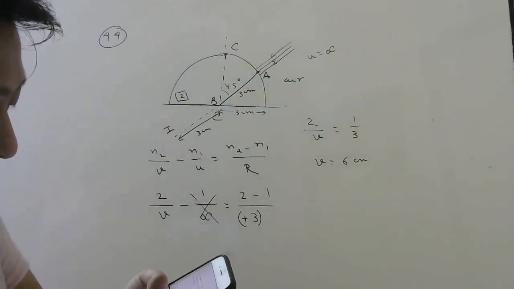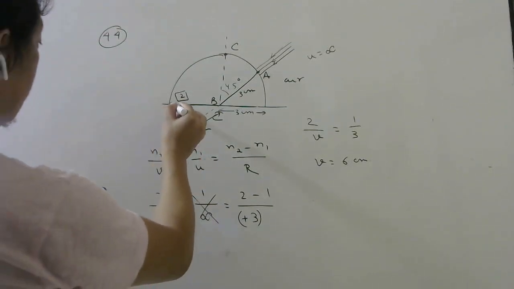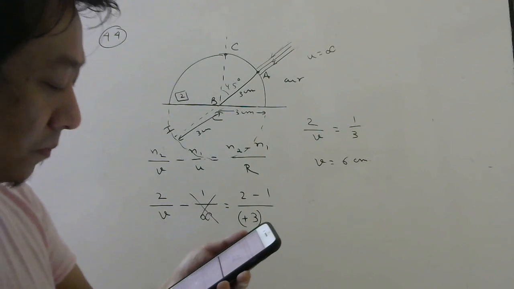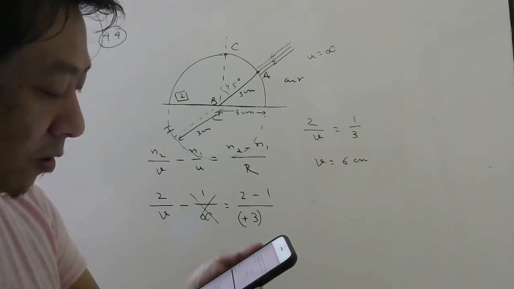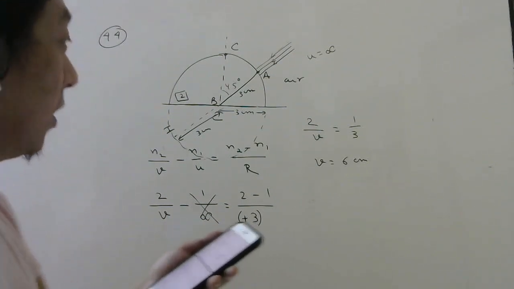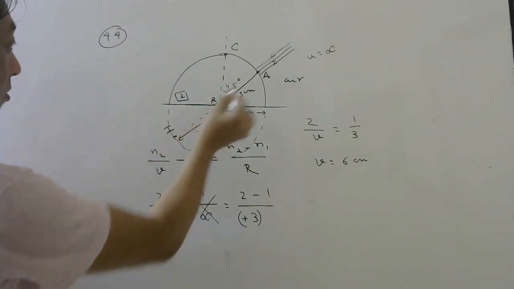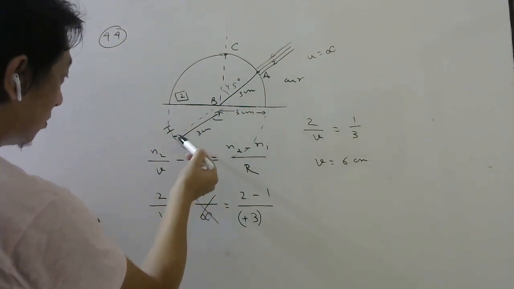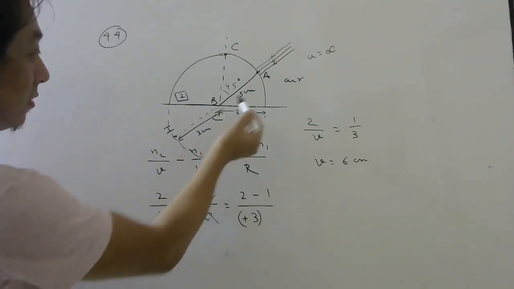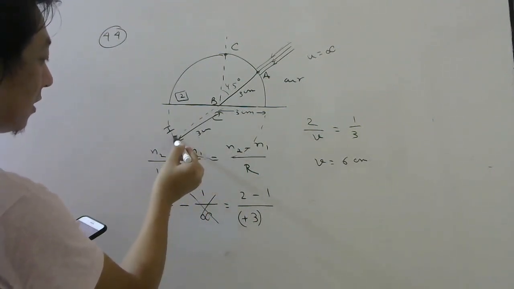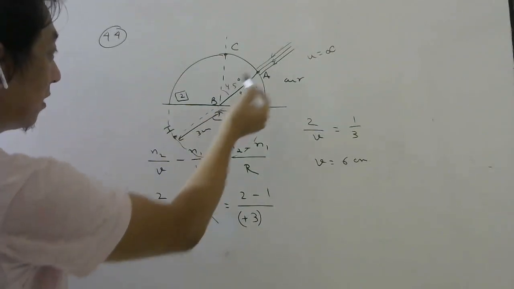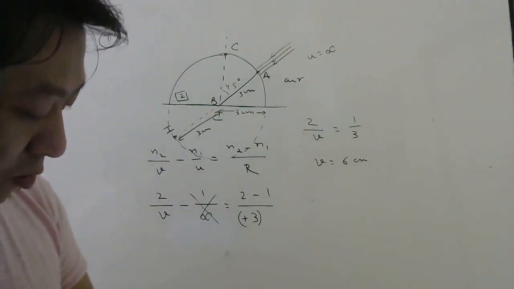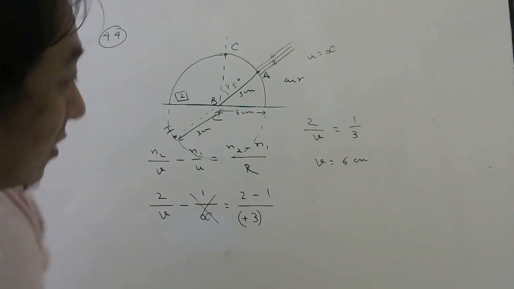If the sphere is completed, the image will be formed diametrically opposite to A. Here, because this is also diametrically opposite. This is A, directly opposite will be this point, 3 centimeter, 3 centimeter. So that is the right answer. The image will be formed diametrically opposite to this point. Option D is none. So option C.